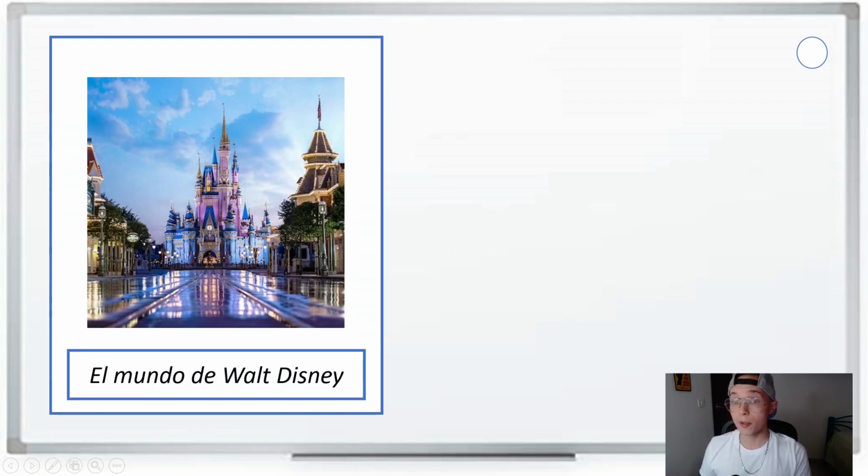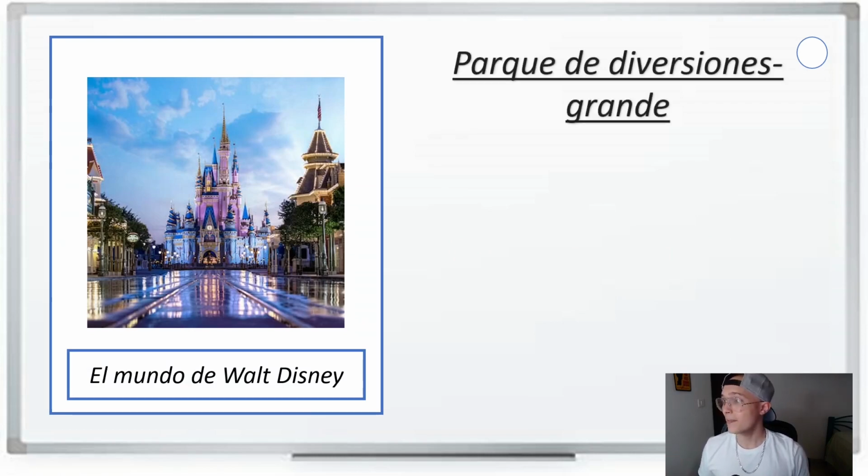Let's do one more. Tenemos el mundo de Walt Disney World. And we say parque de diversiones, amusement park, grande, big. Let's say the world of Walt Disney is the biggest amusement park in the world. Say el mundo de Walt Disney.